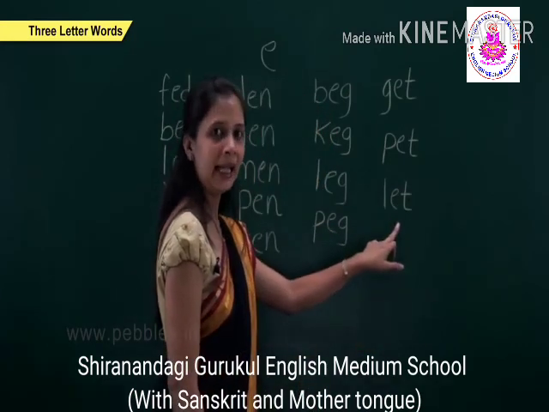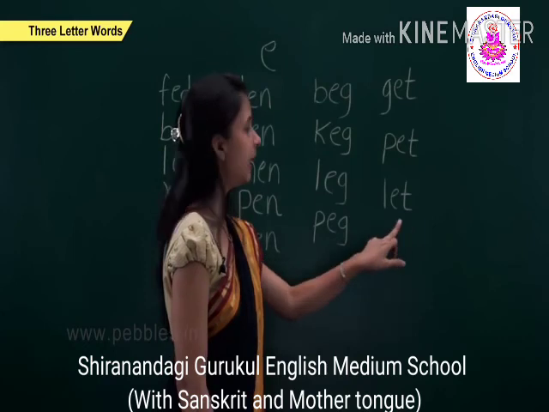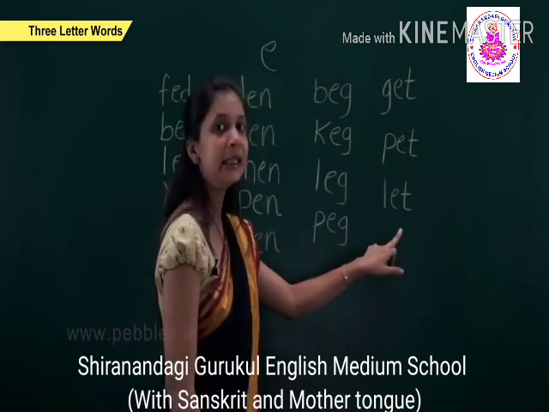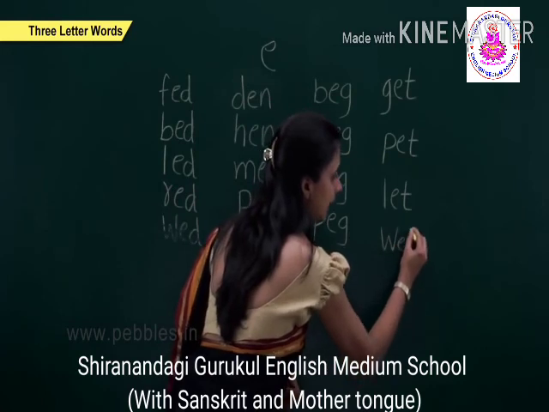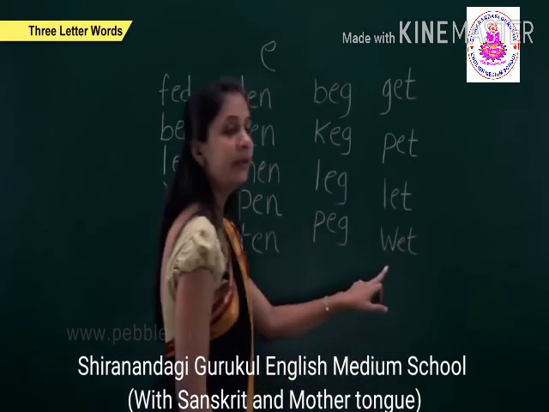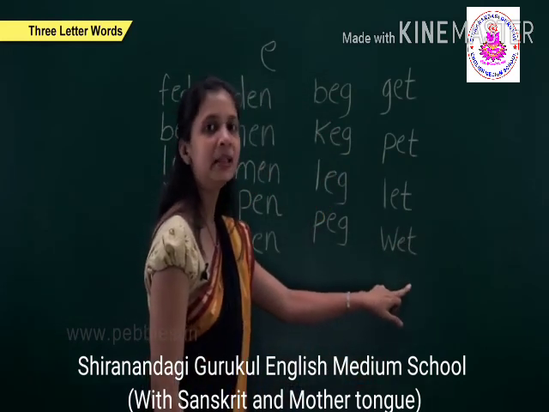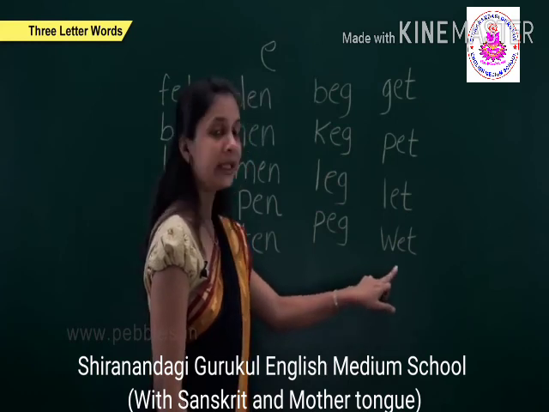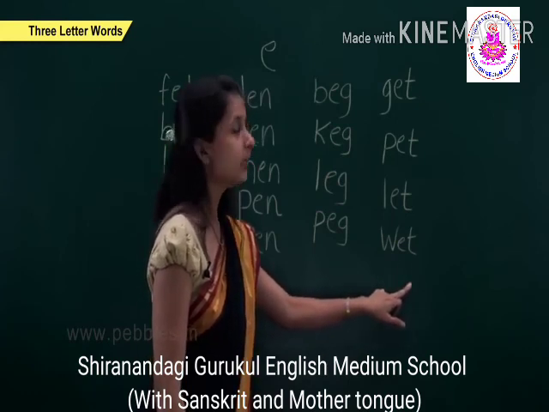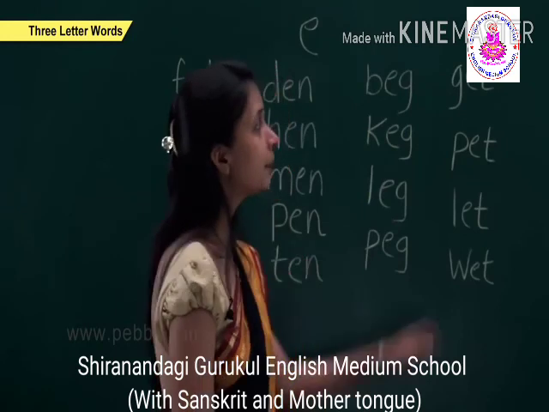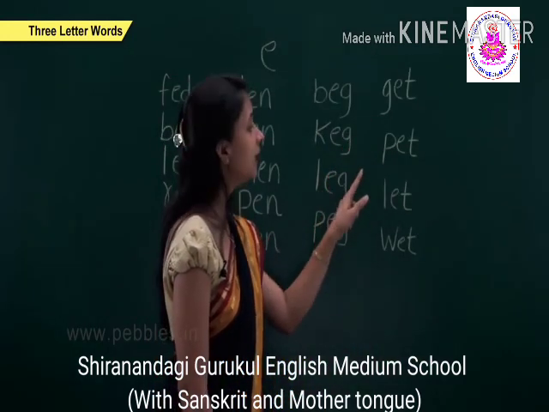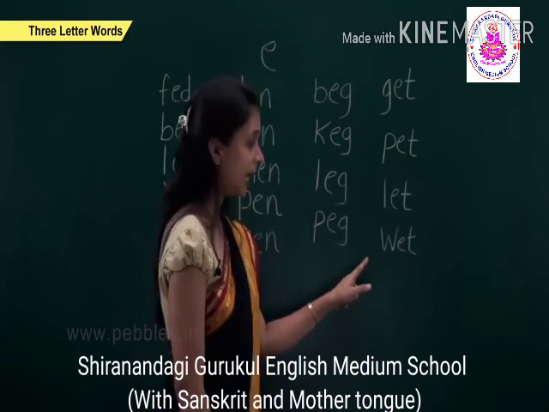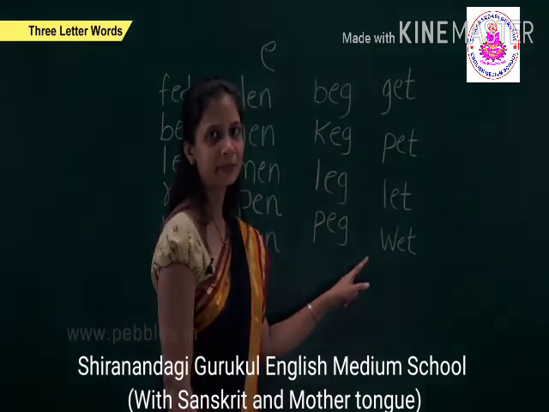The next is W, e, t, wet. Now we repeat all this. G, e, t, get. P, e, t, pet. L, e, t, let. And W, e, t, wet.